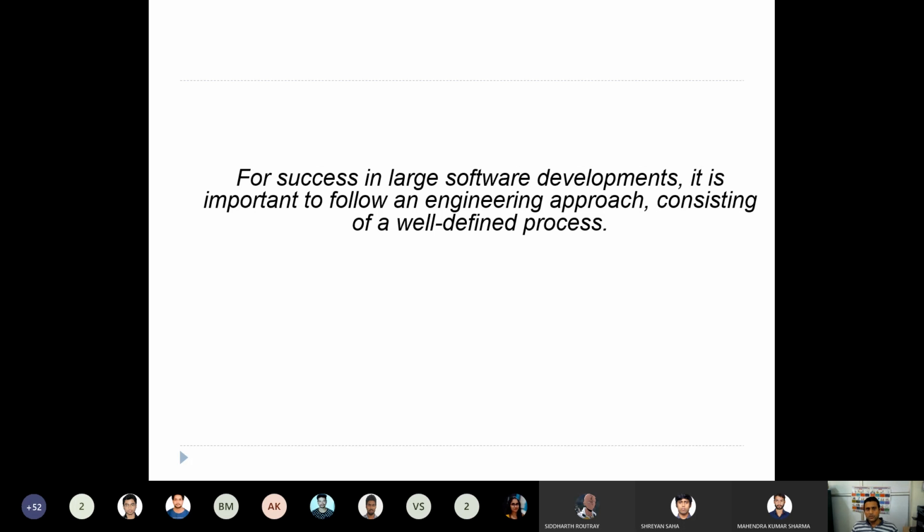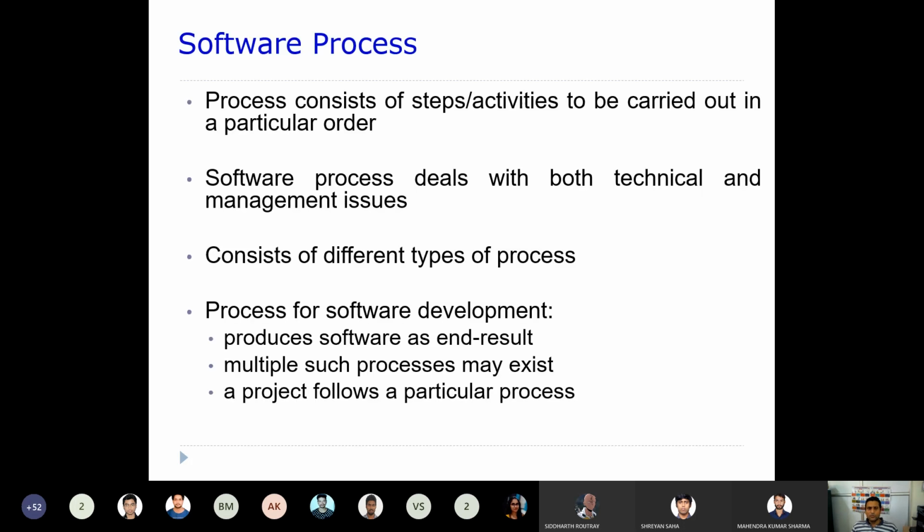So what is a process? Software process consists of steps or activities to be carried out in a particular order. So there are a certain number of activities, and those activities will be carried out in a particular order. That means unless or until the first activity is finished, we are not allowed to go into the second activity. So they follow some sort of order also.